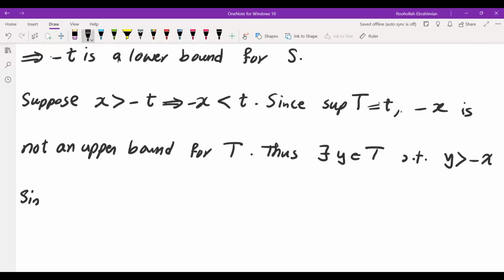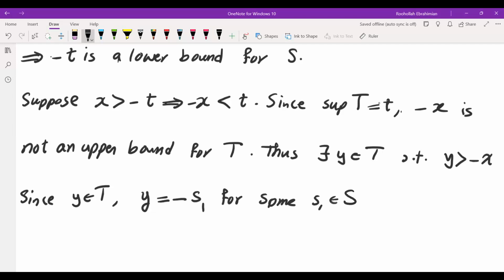But since y is in T, every element of T is minus some element of S. Let's call it s1.